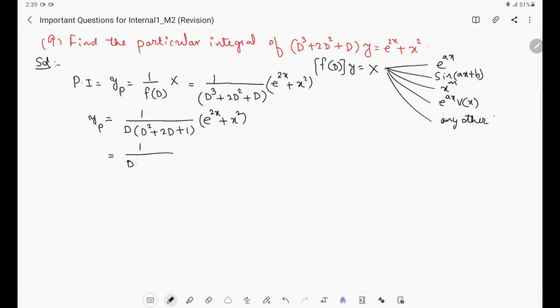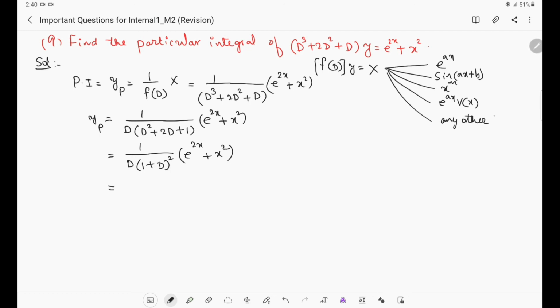1 by d into, this can be written as d square plus 2d plus 1, which can be written as d plus 1, or better 1 plus d whole square, into e power 2x plus x square as it is, right. Can we write like this? Because when we expand this, what will we get? 1 square, then plus d square, then plus 2d. A plus b whole square, when we expand, we'll get these 3 terms. So we can write like this.